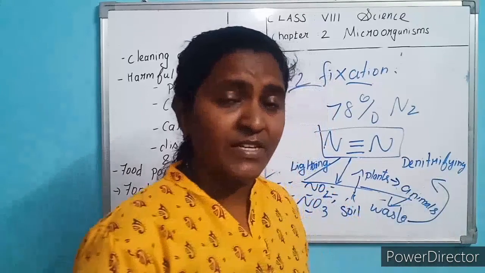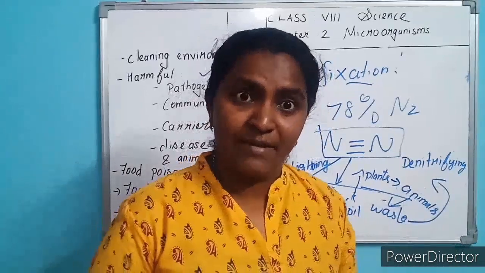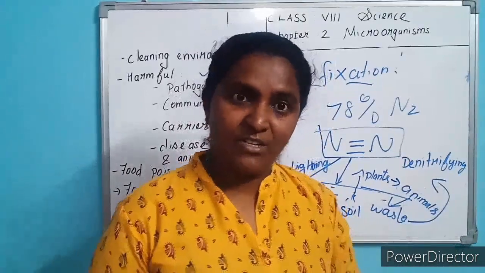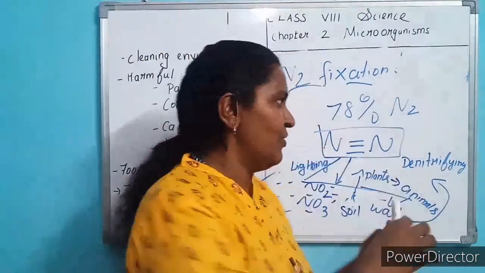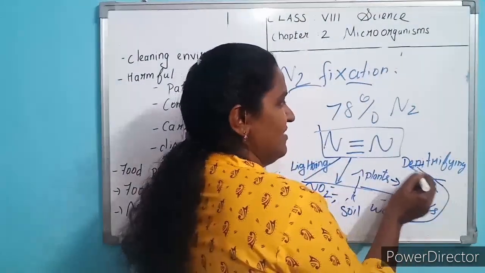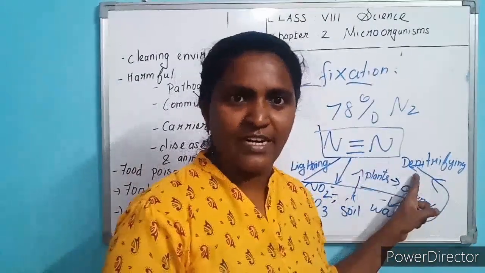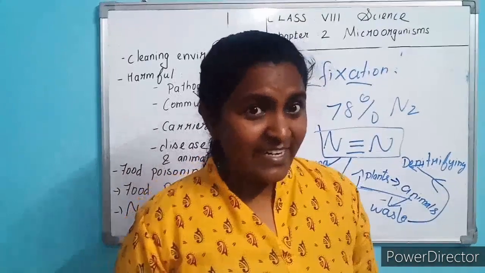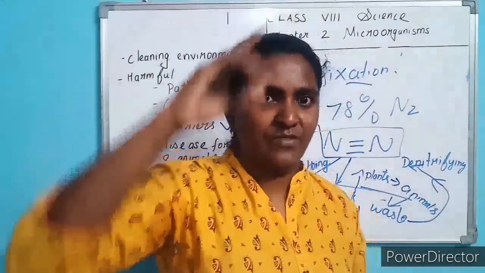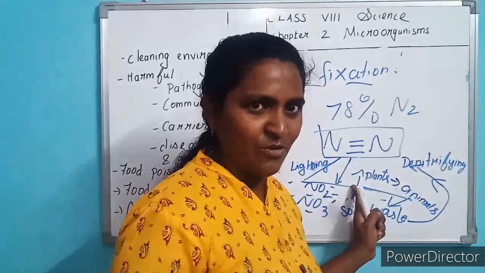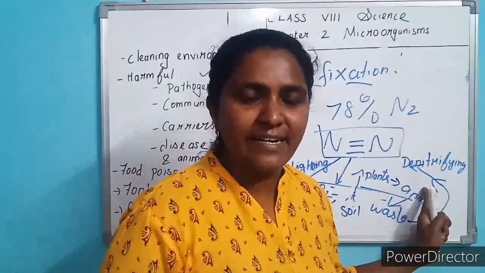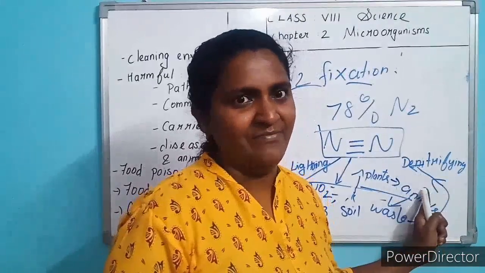Another kind of bacteria, denitrifying bacteria, is present in the soil. That bacteria convert this nitrate compound to nitrogen. Two ways this nitrate compound is changed to nitrogen: one is by plants absorbing, second is by denitrifying bacteria.